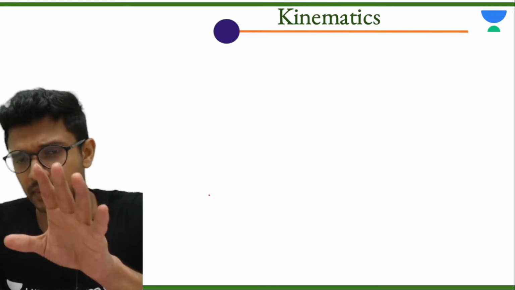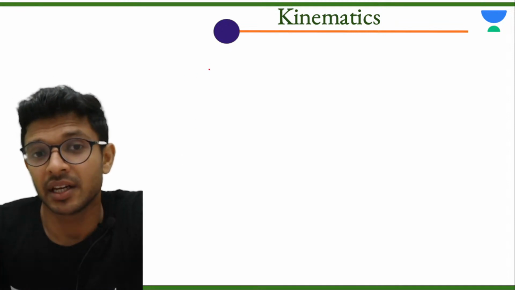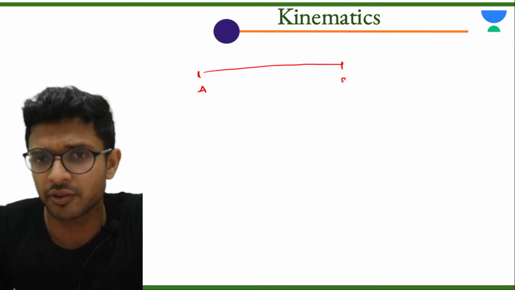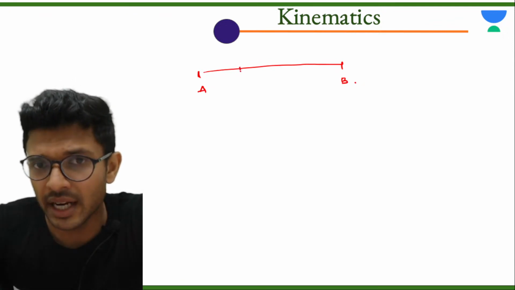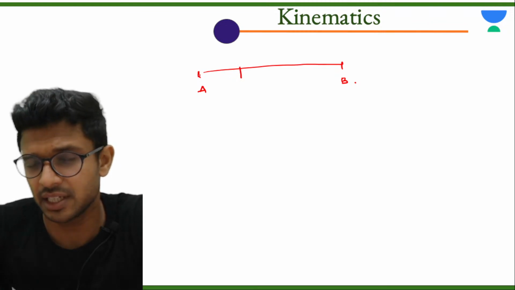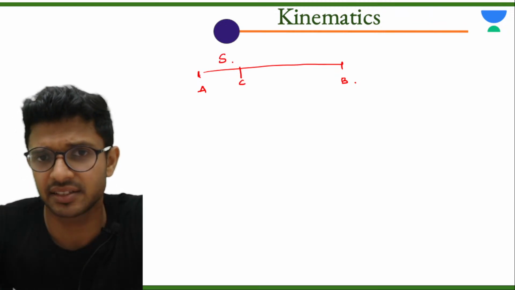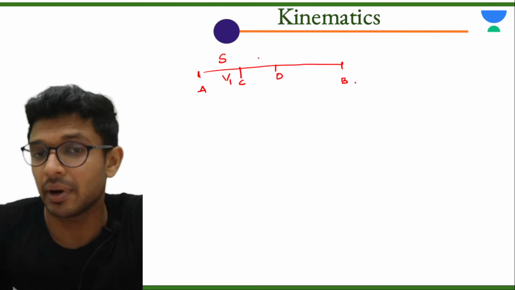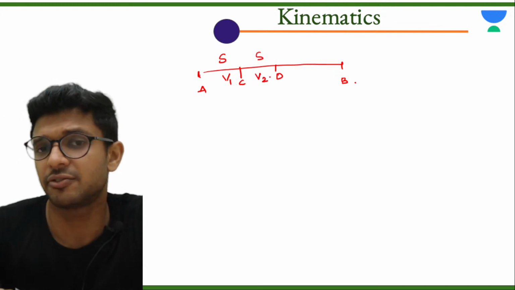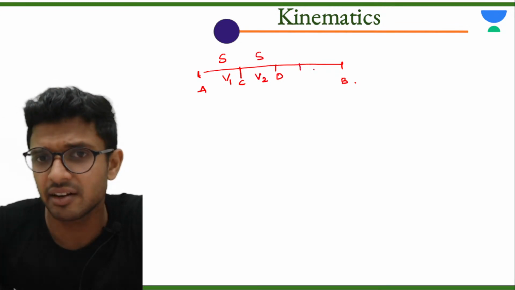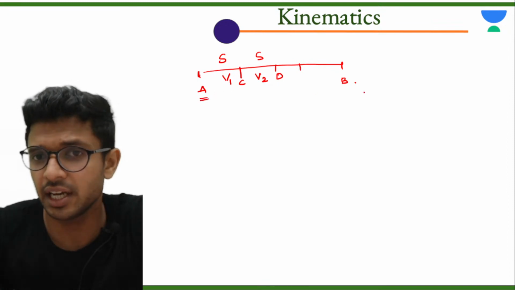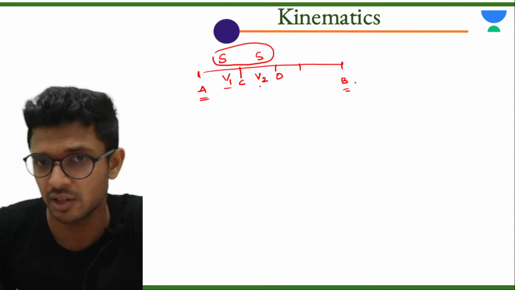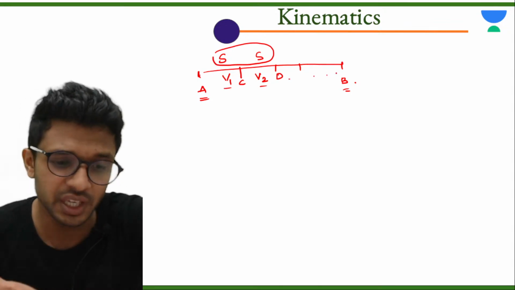Here we go. Next is this. A particle is moving from A to B. Okay, you might have seen this. A particle is moving from A to B in equal intervals of distance. It is moving from point A to C by covering a distance of S with a speed of v1. Then moving from C to D by covering the same distance S with a different velocity v2. So it covers the motion from A to B in n equal intervals of distance with the speeds v1, v2, v3, v4, v5 till vn.